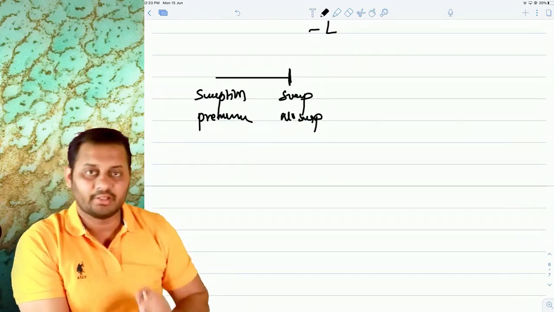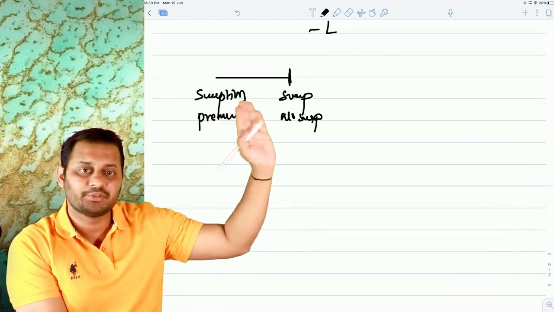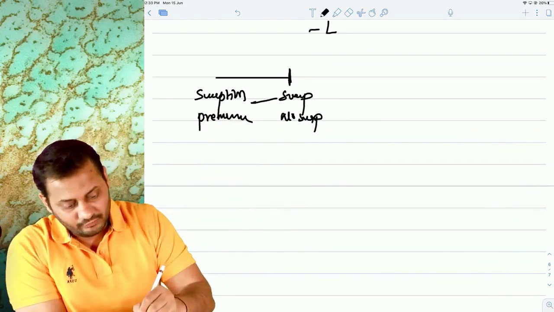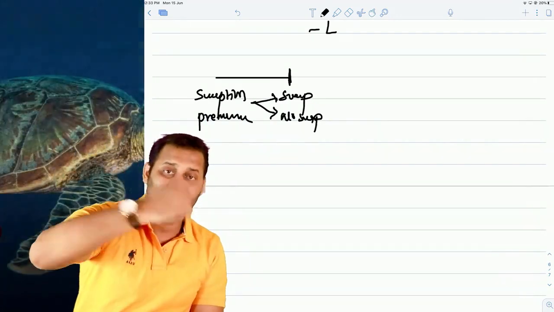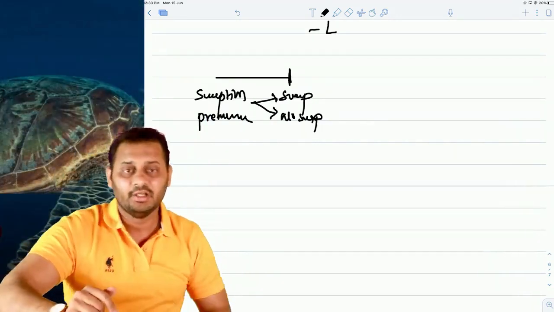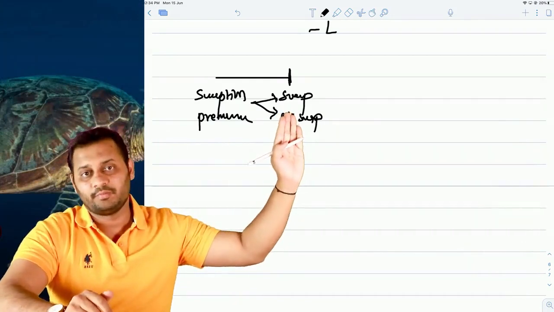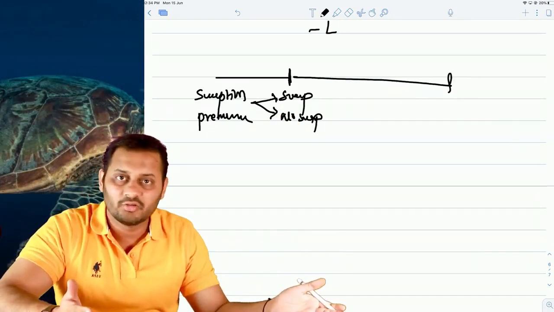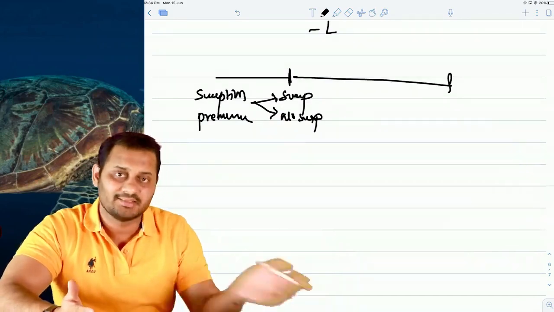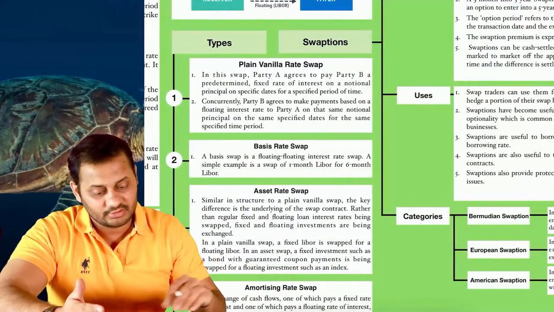It means you will exercise this swaption or not. One of the two things will happen. After 3 months, you will decide based on the situation in the market whether to go for the swap or not. This is the swaption. And once the swap is taken, the transactions are normal as in interest rate swap. So this is called swaption.